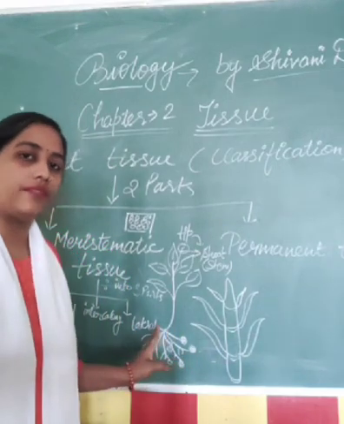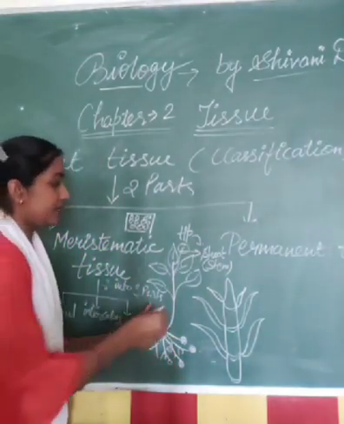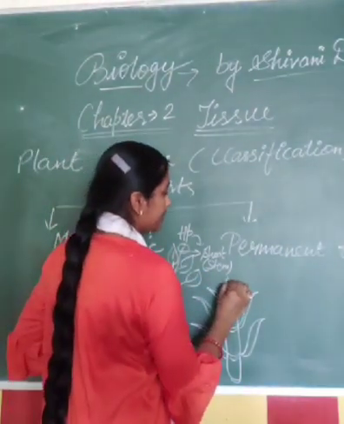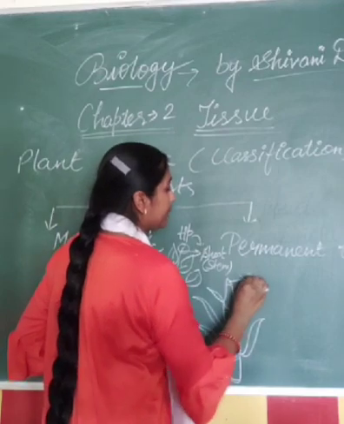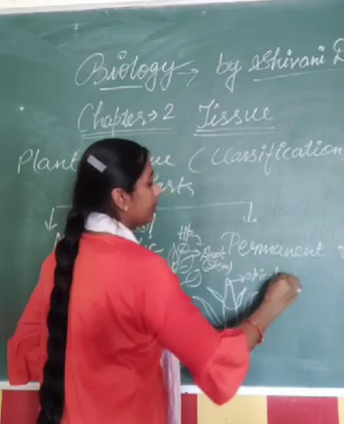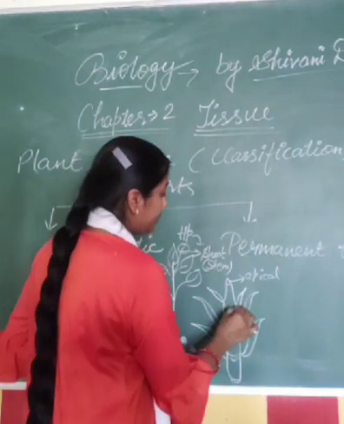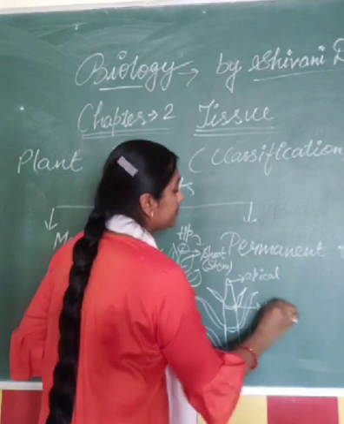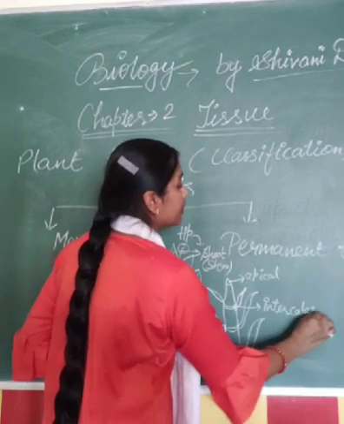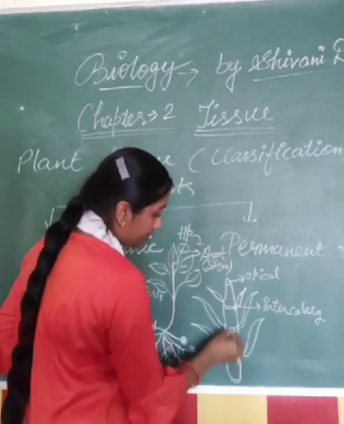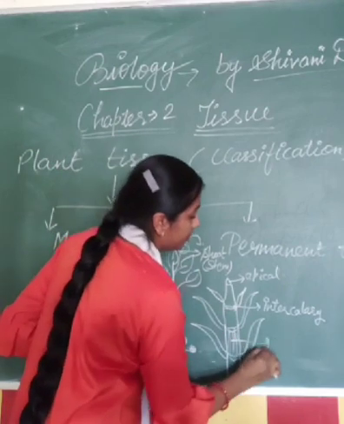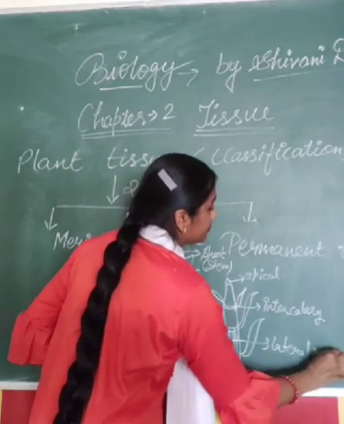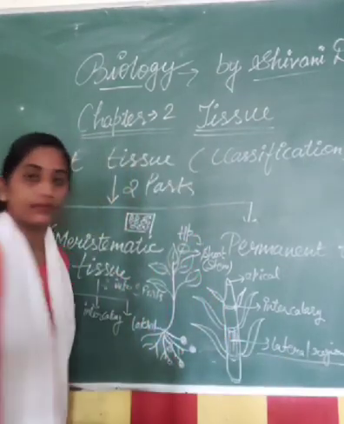Let's understand with the help of a diagram. Where is the apical region? Apical means the tip of the part. This is the apical region. This is the intercalary region, and this part is known as the lateral region, right?